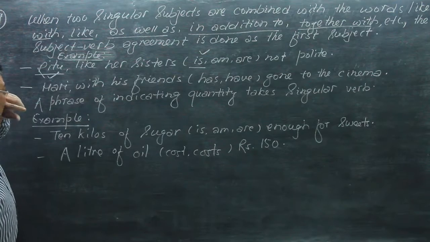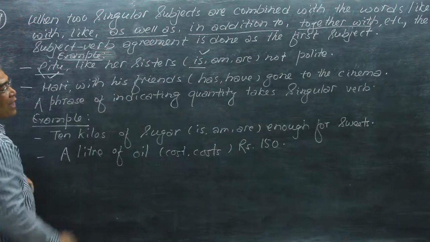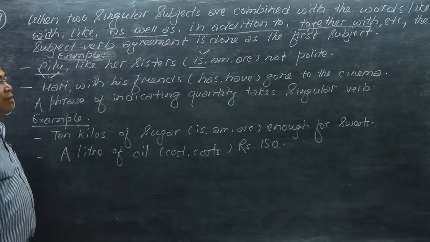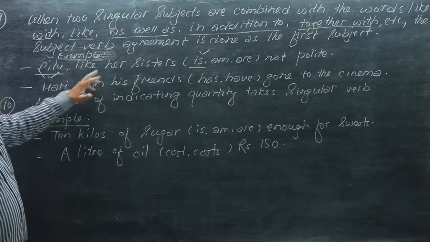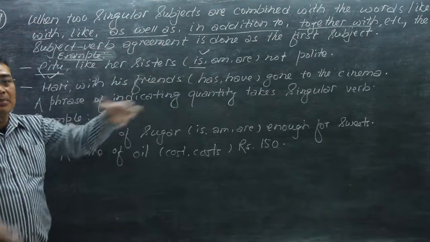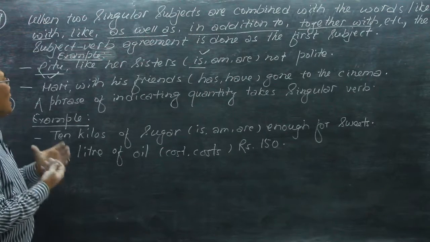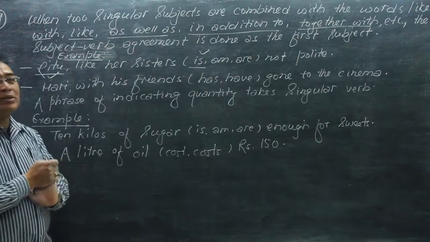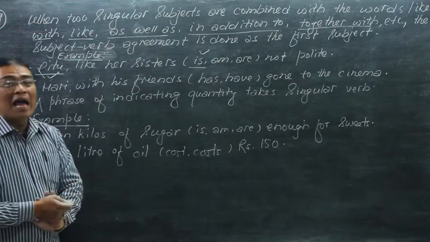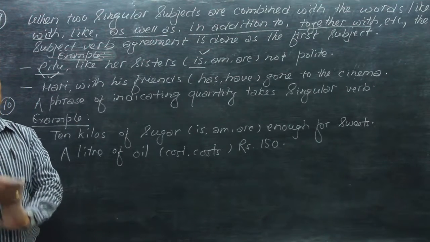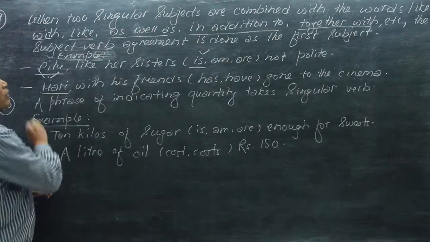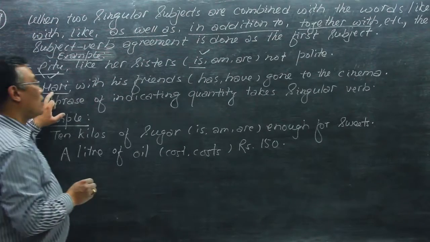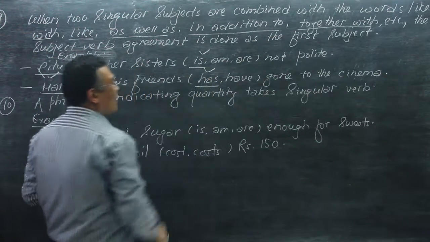Now the second example: Hari with his friends have gone to the cinema. And who have gone to the cinema? Really, Hari and his friends have gone to the cinema. It's a plural. But when we ask, where has Hari gone? The answer is, Hari has gone to the cinema. Hari with his friends has gone to the cinema. Here the importance is given to Hari. So the agreement is done as the first subject. So Hari has gone to the cinema.